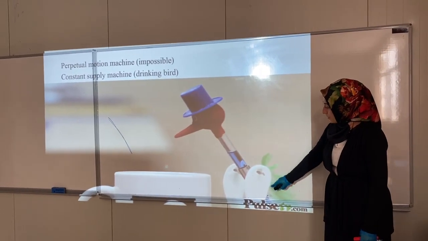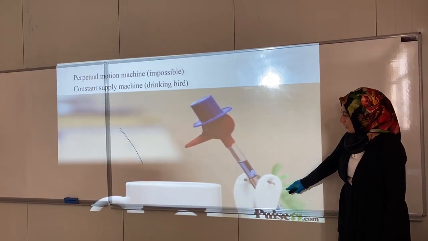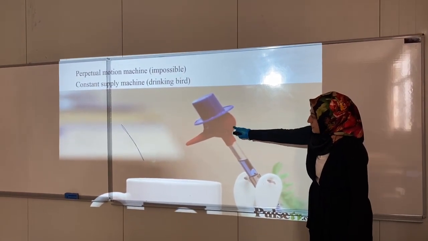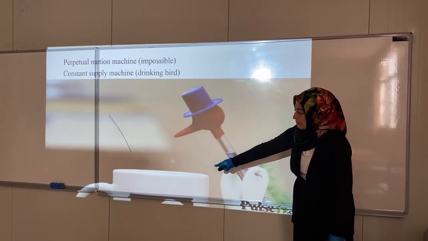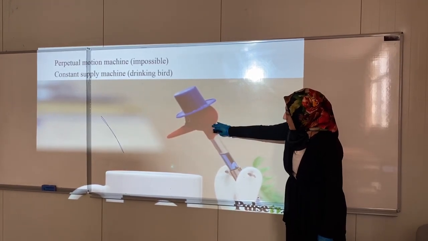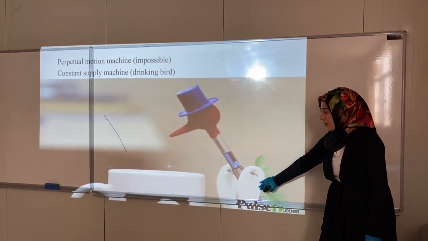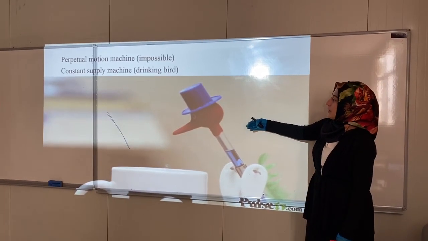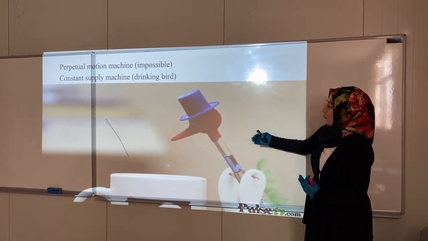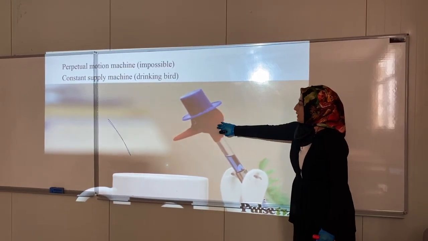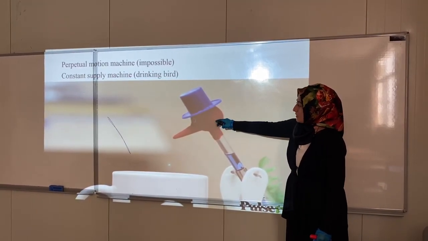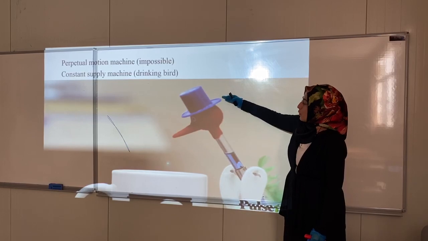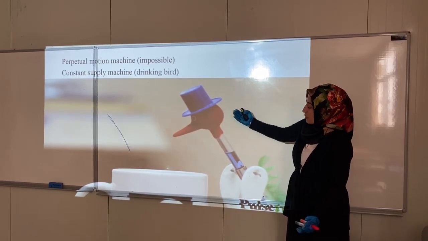We have a liquid at the bottom of the drinking bird, and the top of it becomes wet while drinking the water. When it becomes wet, the liquid comes down and stands. But during increasing the temperature inside the room, here where we said it's wet, the water evaporates, decreasing the temperature.